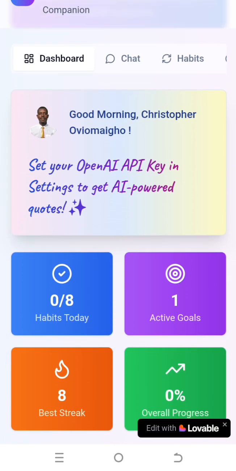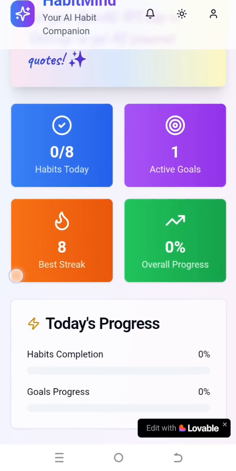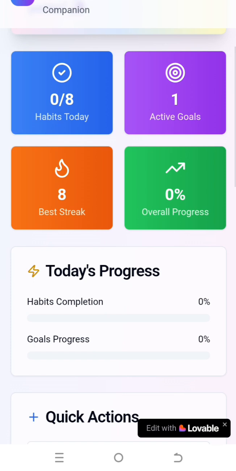In order for this place where you see "set your OpenAI API key in settings to get AI powered quotes", once you set your OpenAI API key in the settings, AI powered motivational quotes will be shown to you here. Here we have cards showing all your daily completed habits, your goals, your best streak, and overall progress.